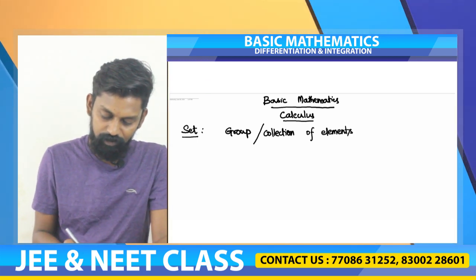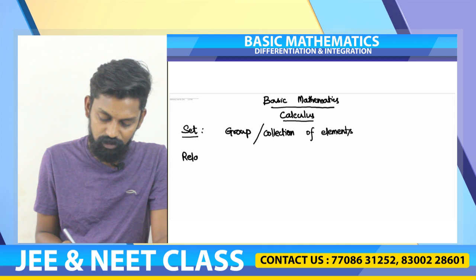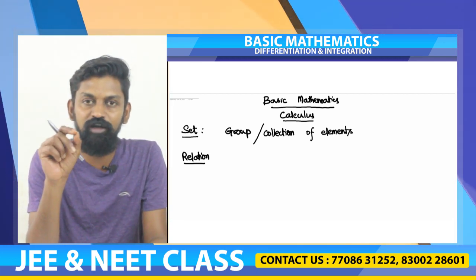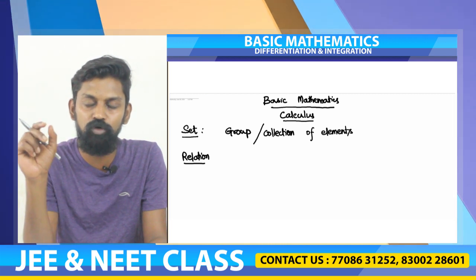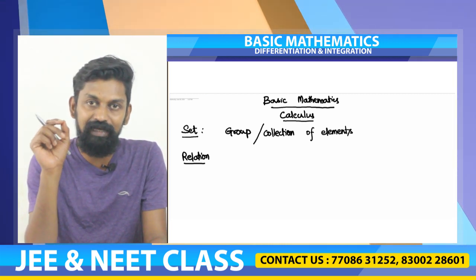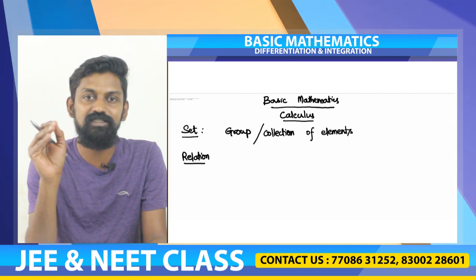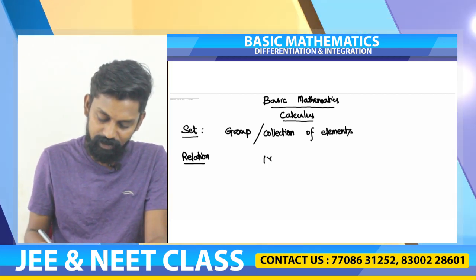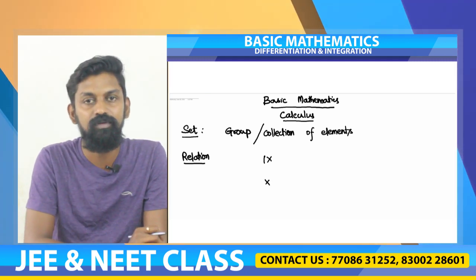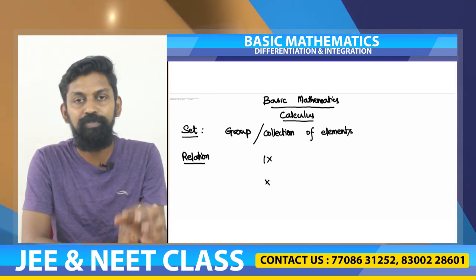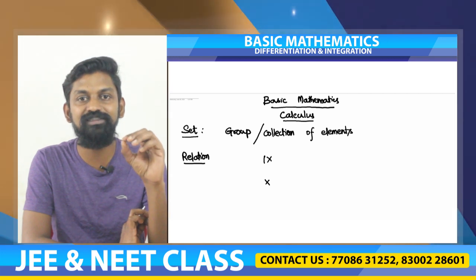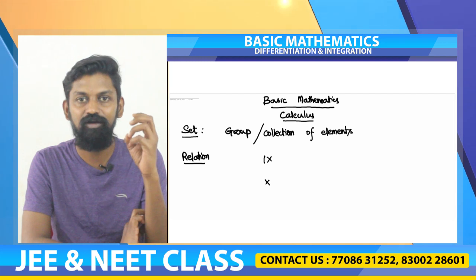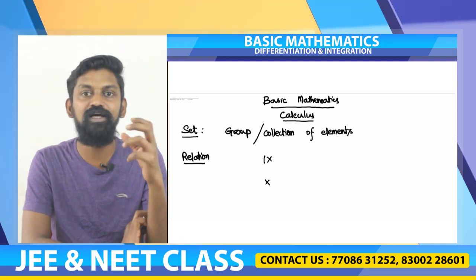Then you come across this term called relation. What is a relation? When you have two or more sets, any link that is established between the sets will form a relation. For example, there are two classes, 9th standard and 10th standard. Now, I am asking, please pick siblings from class 9 and 10, meaning brothers and sisters who are part of class 9 and 10.